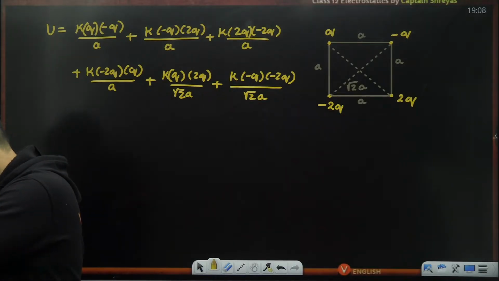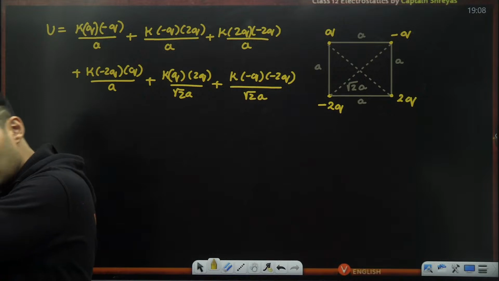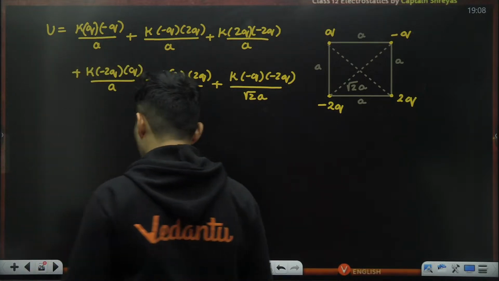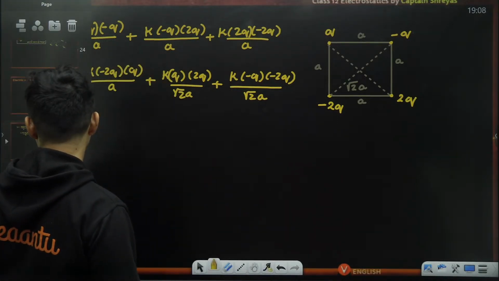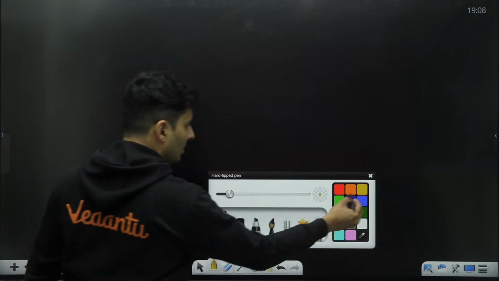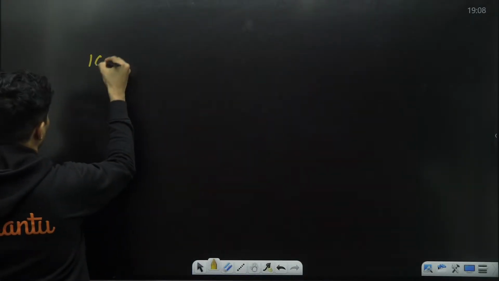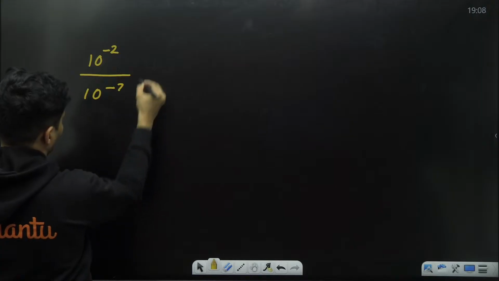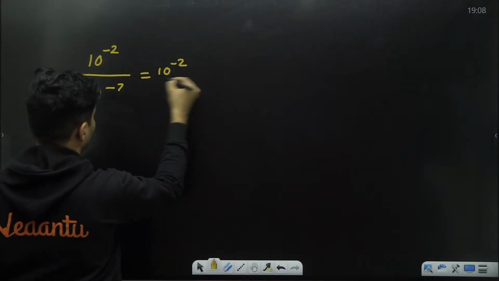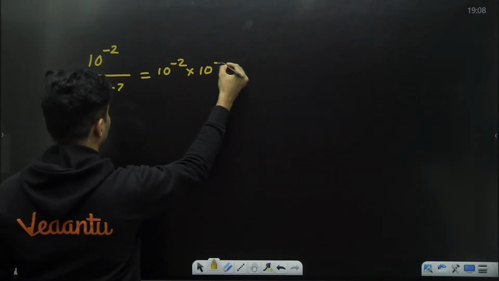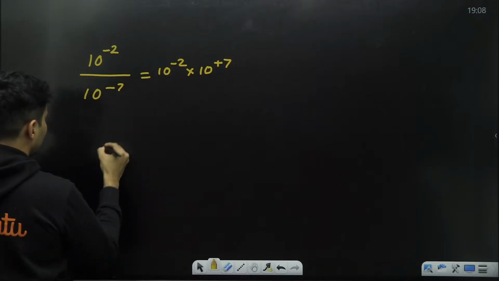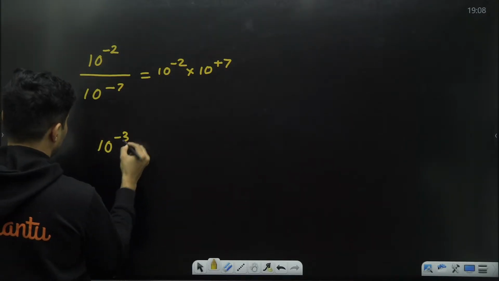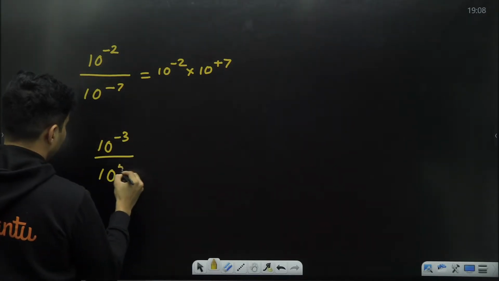When we should subtract, when we should add the multiples of 10. See, simple, not that difficult. If you have 10 to the power minus 2 like this and 10 to the power minus 7, when this minus 7 goes on the top, it will be written as 10 to the power plus 7. Similarly, let's say it is 10 to the power minus 3 and this is 10 to the power 5.